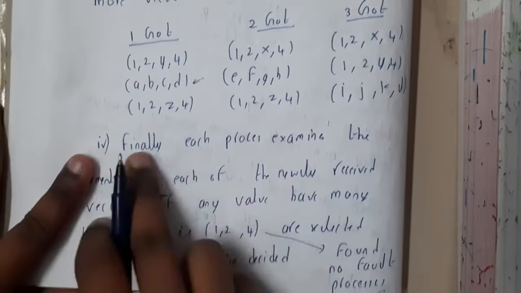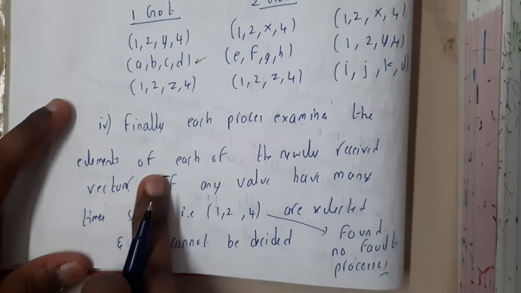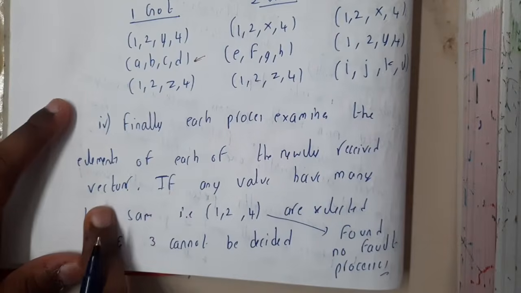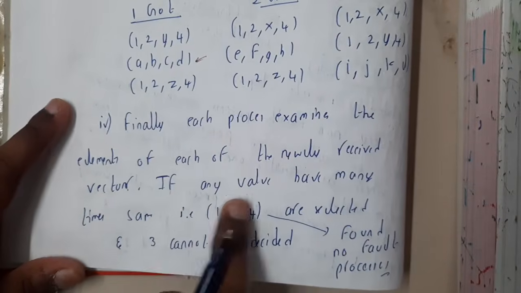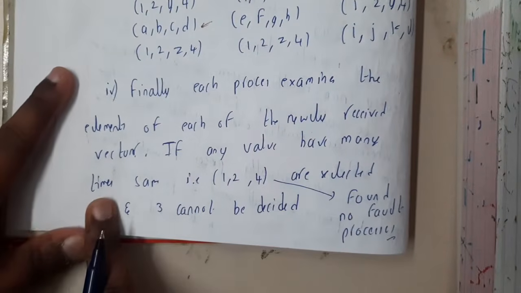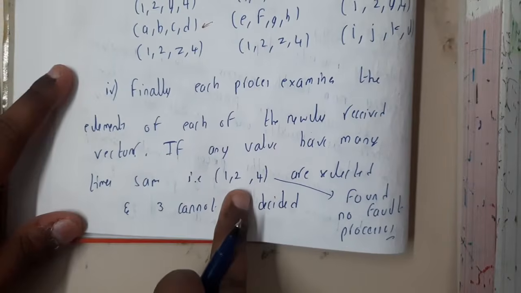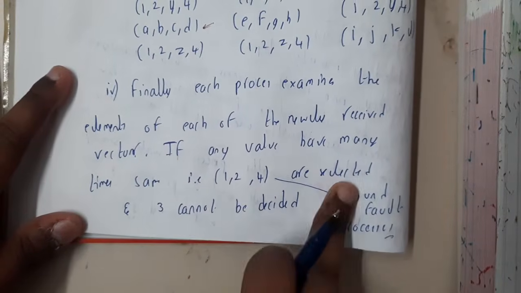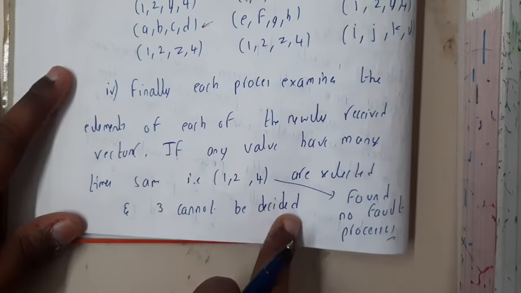Finally, each process examines the elements of each of the newly received vectors. If items are the same, those are selected: 1, 2 and 4 are selected, and 3 cannot be decided.